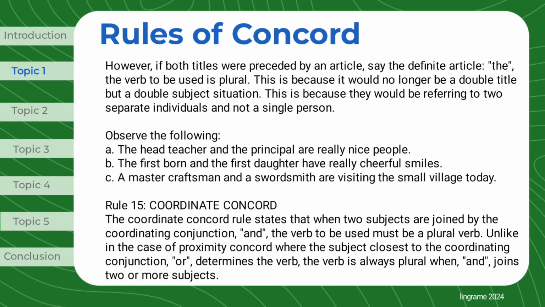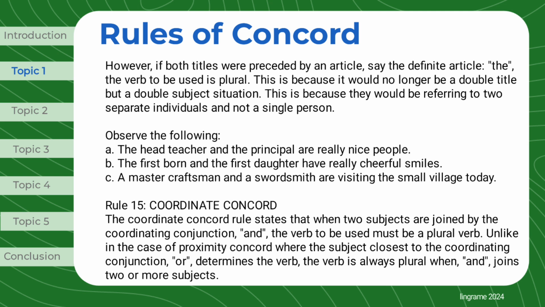However, if both titles were preceded by an article, say the definite article, the, the verb to be used is plural. This is because it would no longer be a double title but a double subject situation. This is because they would be referring to two separate individuals and not a single person. Observe the following: the head teacher and the principal are really nice people. The firstborn and the first daughter have really cheerful smiles. A master craftsman and a swordsmith are visiting the small village today.